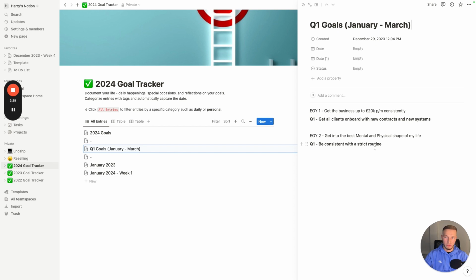The second one here will just be to be consistent with a strict routine. So I want to make sure that I'm in a really good routine. By the end of quarter one, if I can be really consistent and strict with it, I've started off the first 3 months in a really good way, and that's going to help me continue to do that for the rest of the year.